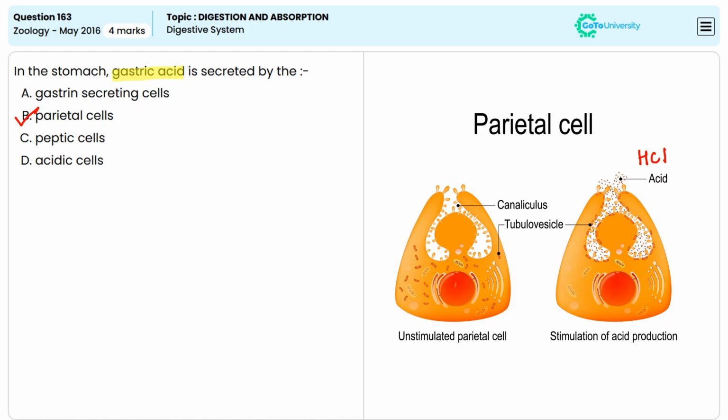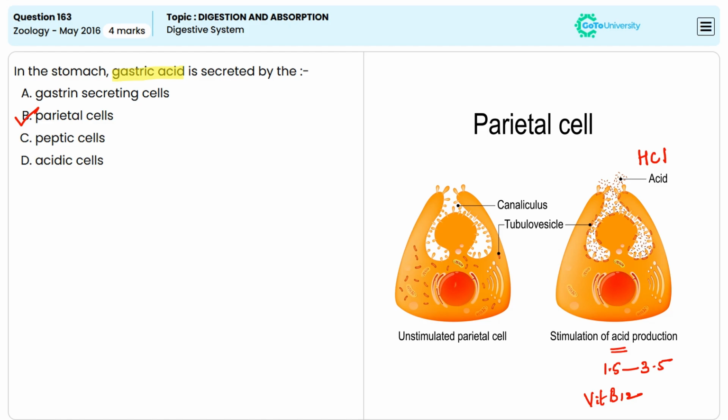And also it provides an acidic environment, that is pH between 1.5 to 3.5, that aids in digestion and kills harmful microorganisms, and also facilitates the absorption of vitamin B12. So the answer is option B, parietal cells.